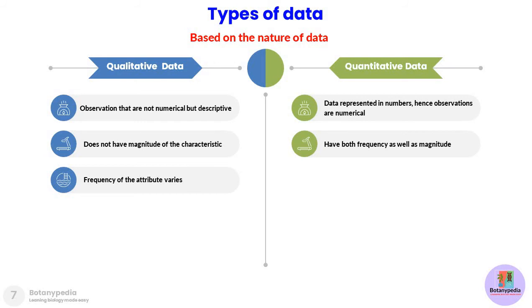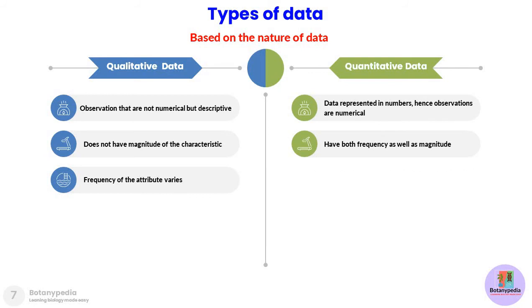Suppose you move to another segment of the same park and repeat the experiment. The frequency of red versus white may vary as you change your location or your sample size. So the frequency of the attribute here can vary.